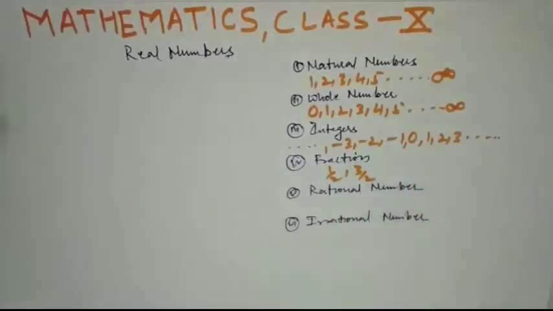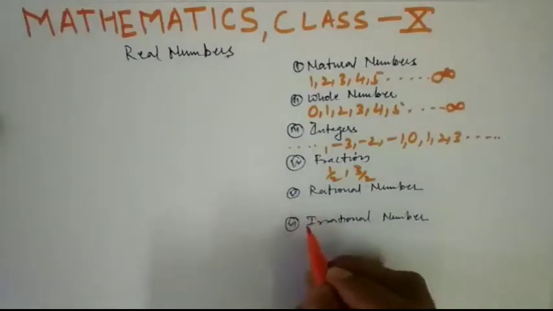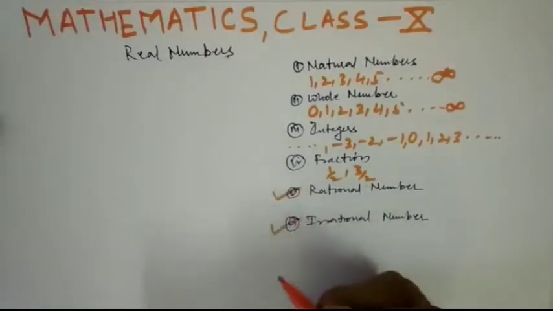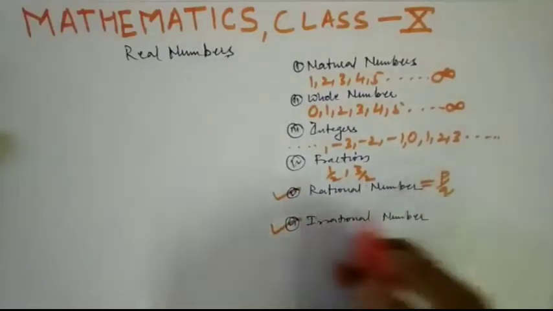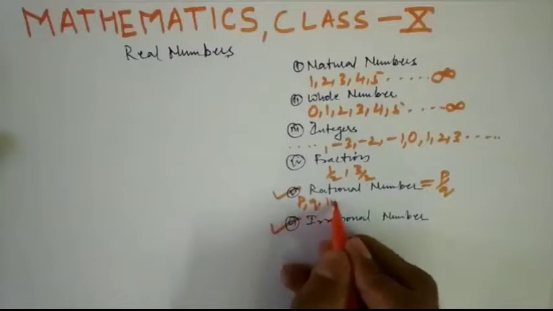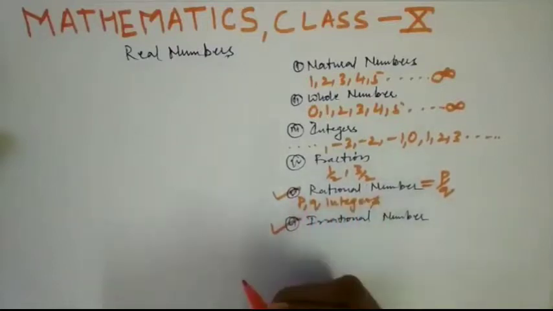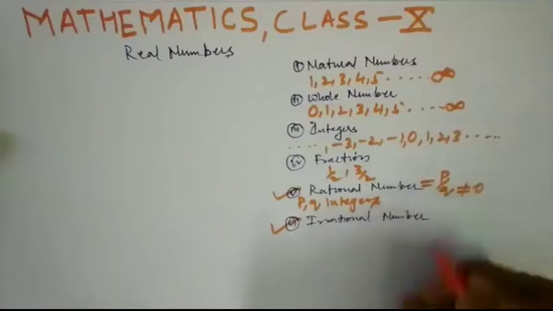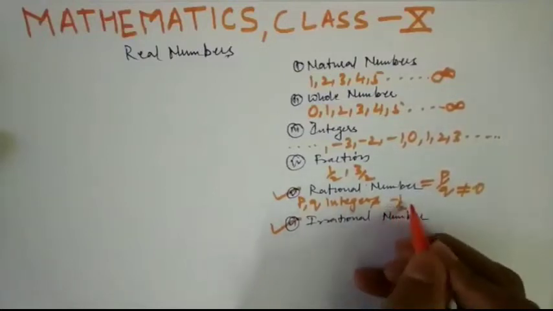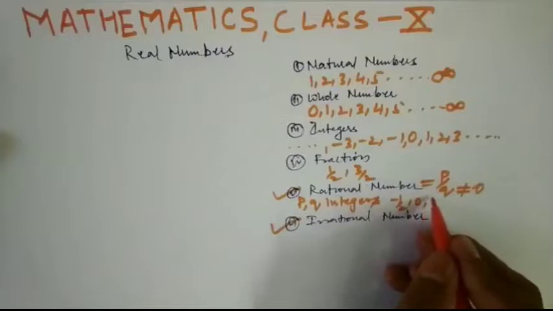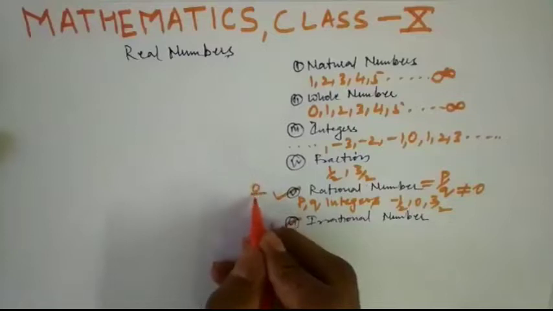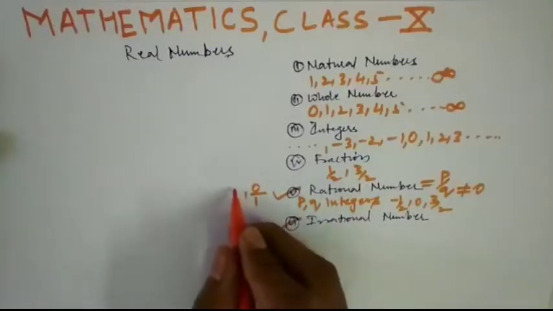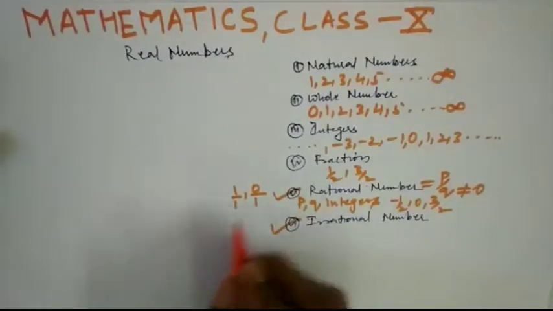Now rational numbers. These two kinds of numbers, rational and irrational, we have already studied in class 9th. So what is a rational number? A number that can be written in the form p by q, where p and q are integers and q is not equal to 0. So I can write minus 1 by 2, 0, 3 by 2. 0 is a rational number. This is a question in class 9. Why? Because 0 can be written in the form p by q. 2 is a rational number, 1 is a rational number, 1 by 1. They can be written in the form p by q and q is not equal to 0.